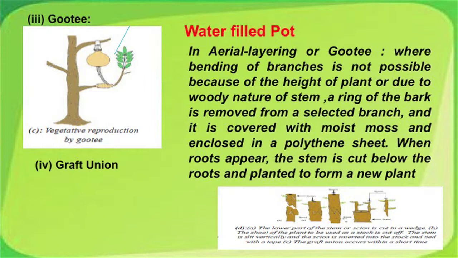Lastly, graft union. Here, friends, we take a desired plant that we want to grow as the scion. The lower portions are removed, and we take a stalk which is sturdy and strong, and its apical portions are removed. The wedge-shaped sections of the stalk and the scion are joined, covered with polythene, and in no time new plantlets sprout and we get new plants of the variety we desire.